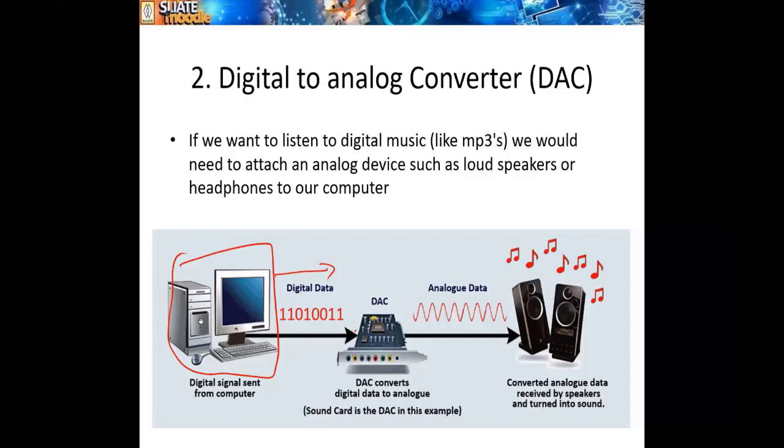Now again, the sound card works as the interface or the converter, digital to analog converter. So this digital data is again converted by the sound card and sent back to the speaker as analog data, so that we are able to listen to the sound, right?